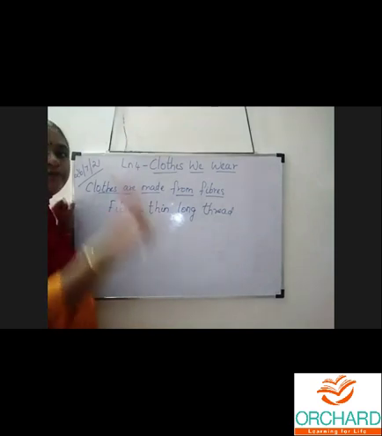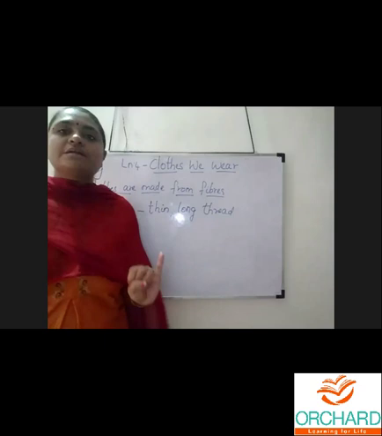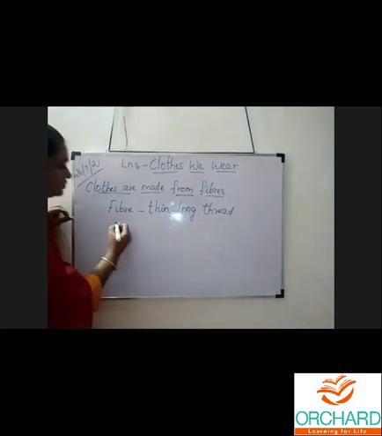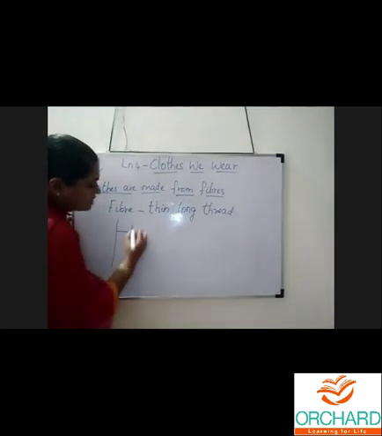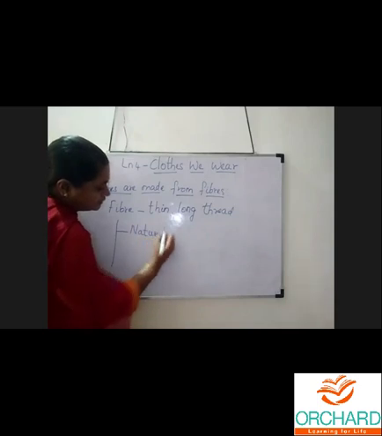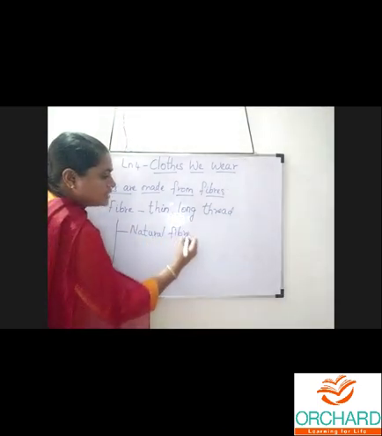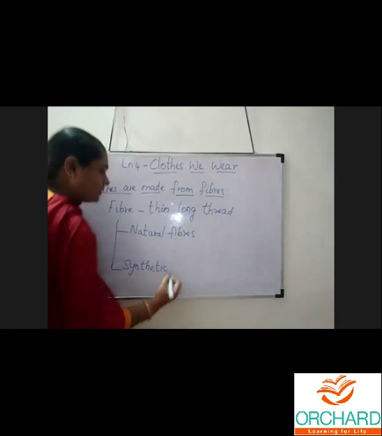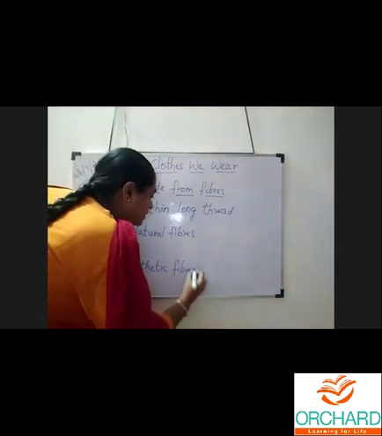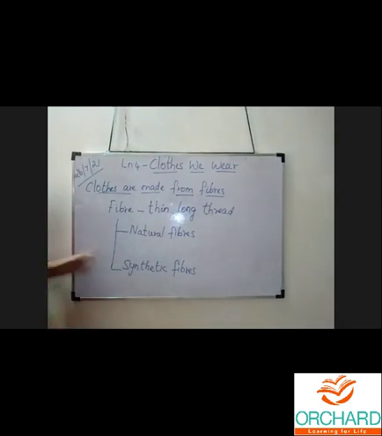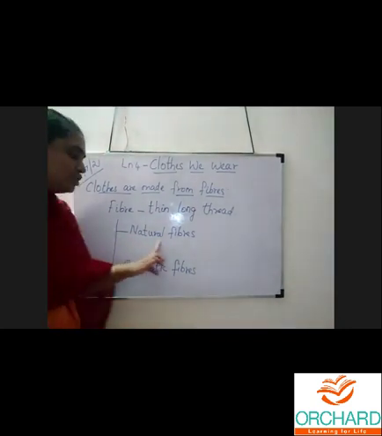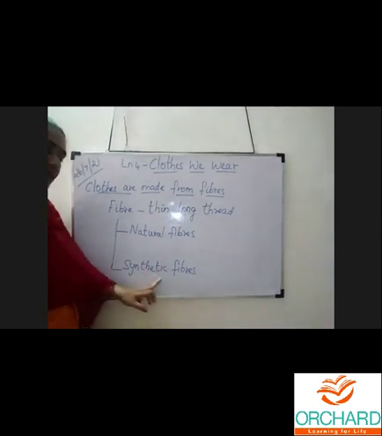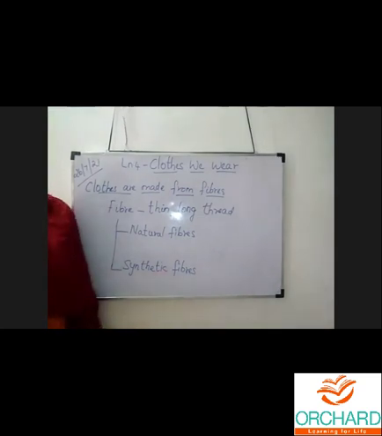So fibers are of two types. What are they? Natural fibers and synthetic fibers. Fibers, two types: natural fibers, synthetic fibers. Understood? Natural fibers and synthetic fibers. Okay, two kinds of fibers.